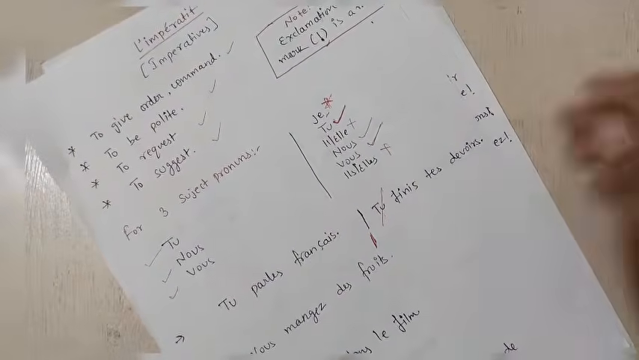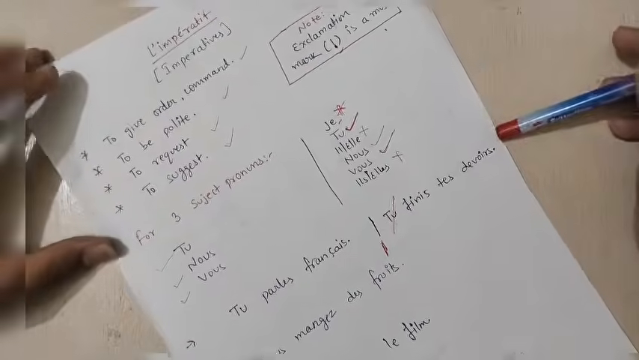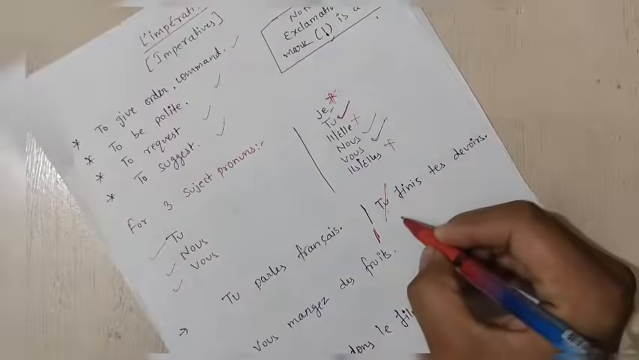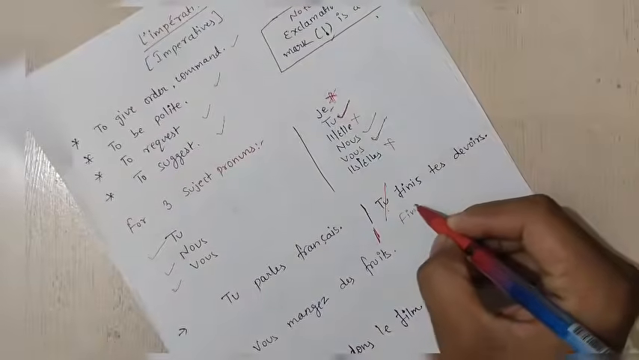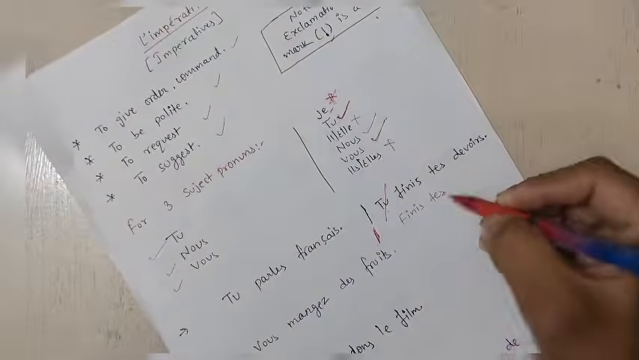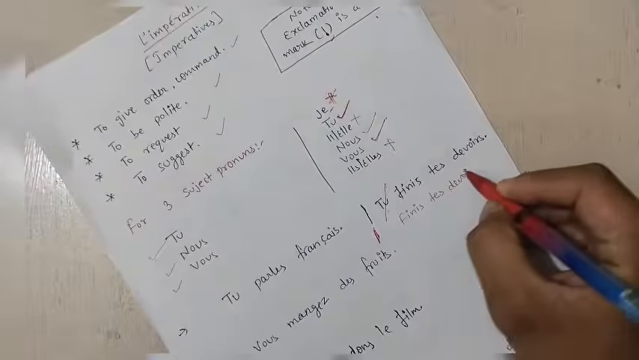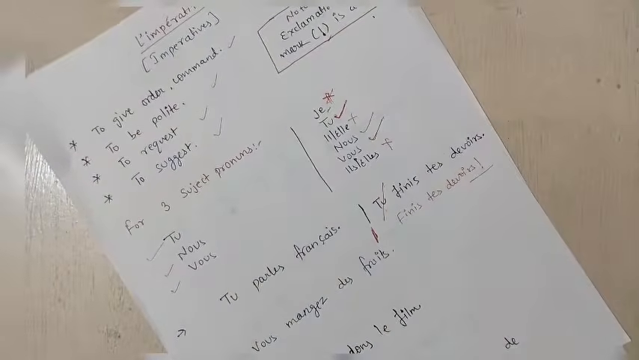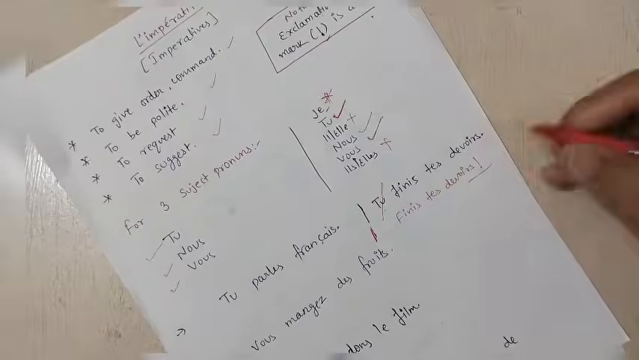We'll remove it. It is removed now. Now what to do? Now we have the remaining sentence here, like finite devoir, finite devoir. So we'll copy the sentence here and we'll write this finite devoir like this. Okay, so it is done.